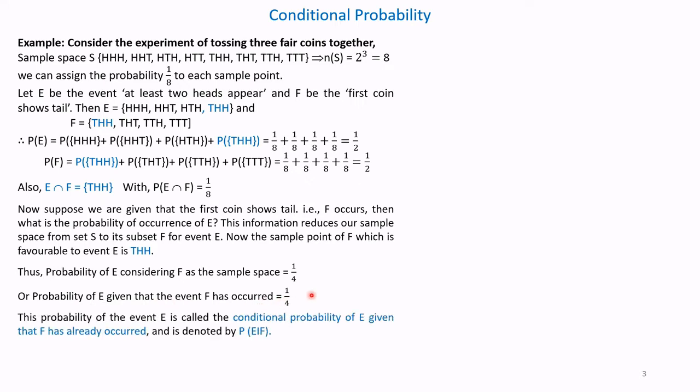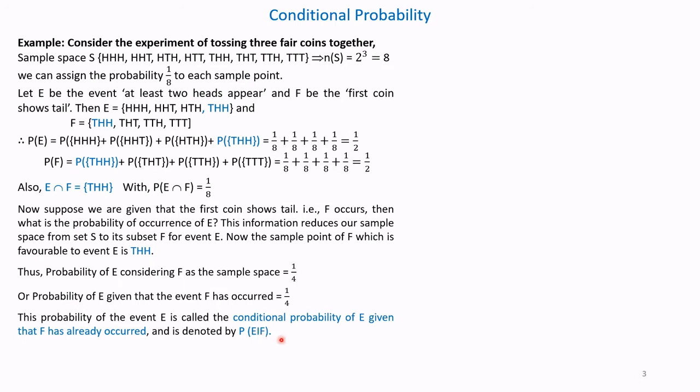This is called conditional probability. Here, this is the conditional probability of event E, getting 2 heads, given that F has already occurred. F has already occurred means the first coin has tail. So it has already occurred. It is represented by the conditional probability of E given that F has occurred. It is written as P, open the small bracket, E, a vertical line or an inclined line, F.